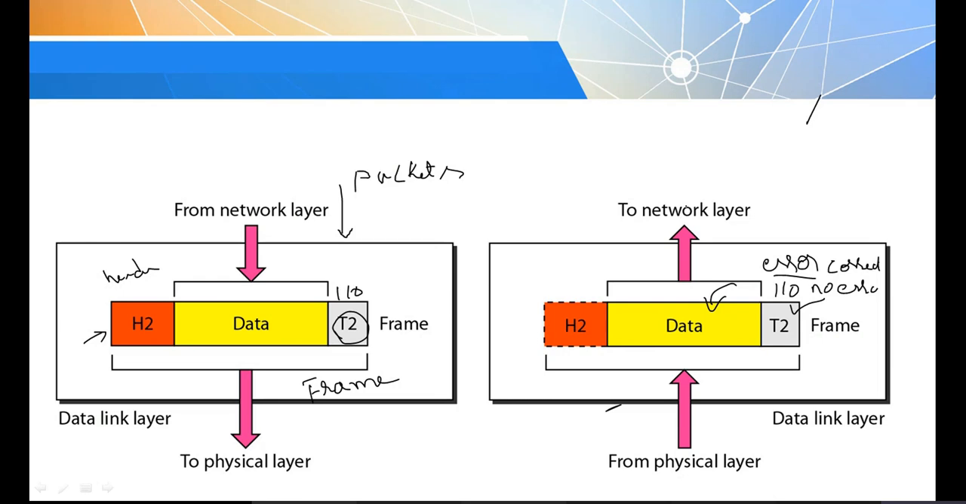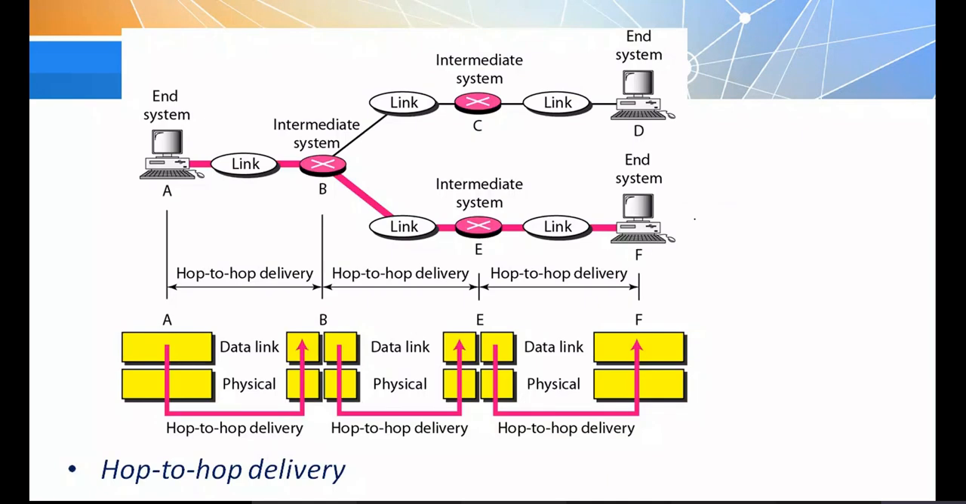This is how the data is moved from the data link layer to the physical layer, and this is called hop to hop delivery, or node to node delivery. The data link layer is responsible for moving the data from one hop to another. A hop means from one node to another node, either a system or a router, anything. We call that one hop. So the connection between the end system and the intermediate system is referred to as one hop.